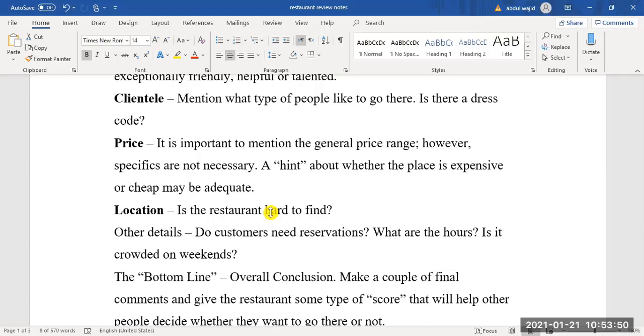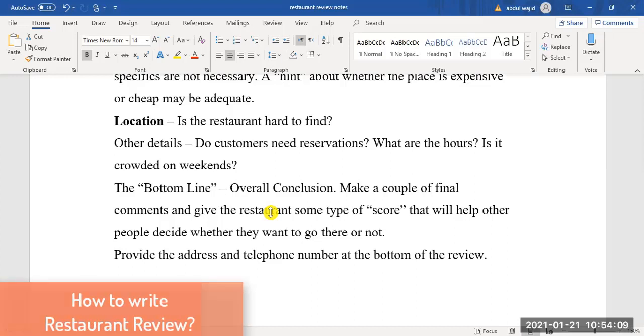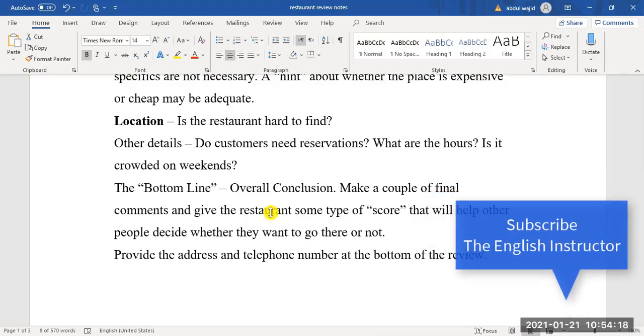And the bottom line, at the end, the overall conclusion. Make a couple of final comments and give the restaurant some type of score that will help other people decide whether they want to go there or not. I will give 4 stars, or I will give A to the restaurant, or B to the restaurant. So at the end, you need to provide this kind of rating as well. And then at the end, you give the address and telephone number at the bottom of the review.